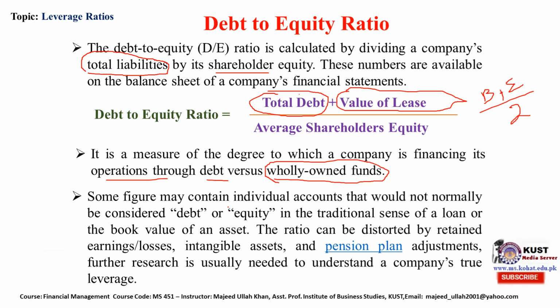Some figures may contain individual accounts that would not normally be considered debt or equity in the traditional sense of a loan.